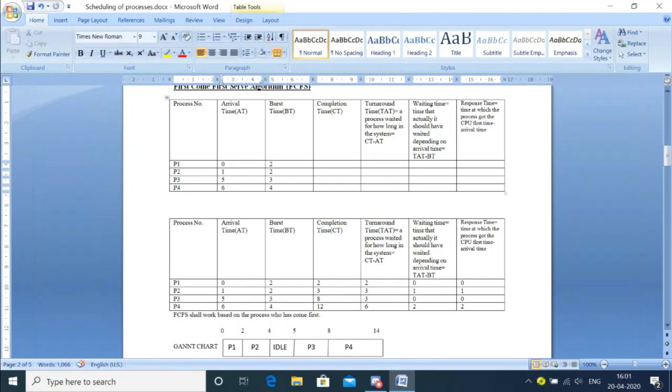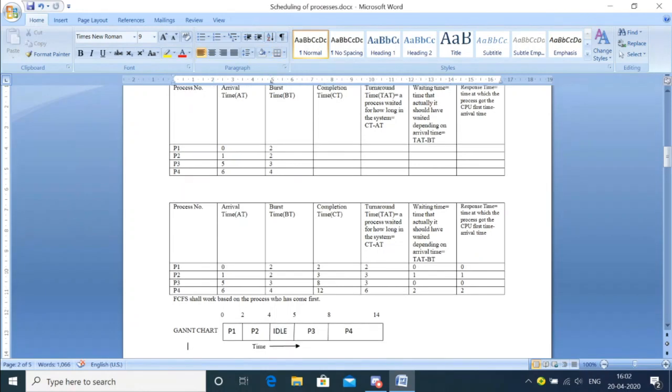What will this mean? It means 2 seconds is required for P1 to be executed, and 2 seconds is required for P2 to be executed. Now, completion time, how will I design it? I have to make a chart called the Gantt chart.